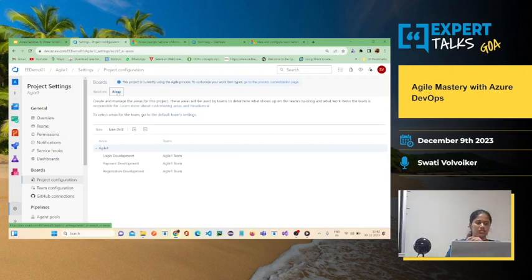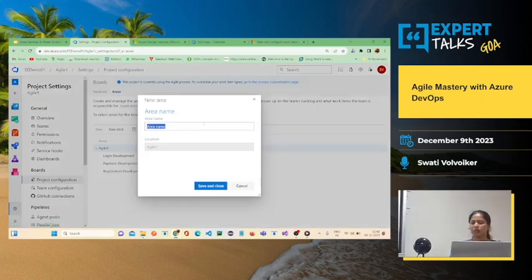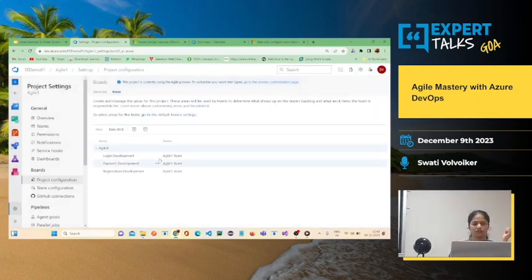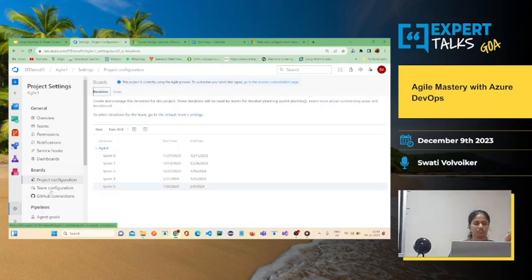Okay, so here you can create your own area path, whether it is for example in your case a home page or a login page. You can divide the whole project or the application into various pages and name it under areas. Okay, add to cart page or a permissions or a settings page. So for now I just created 3 areas, that is login development, payment development, and the registration development. Okay, so this is under project configuration.